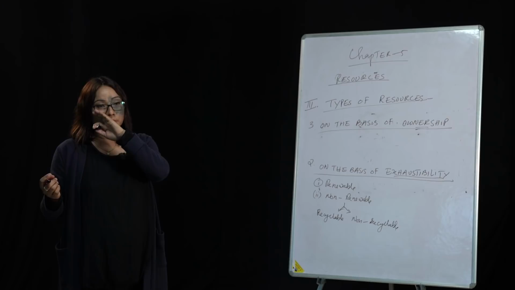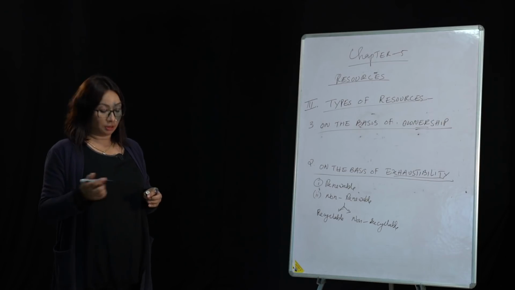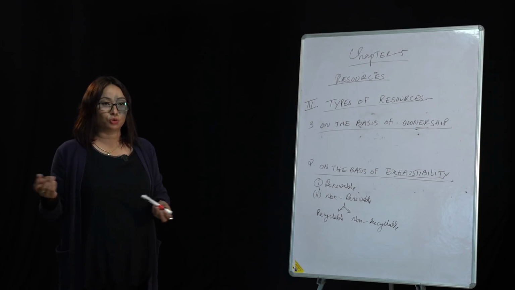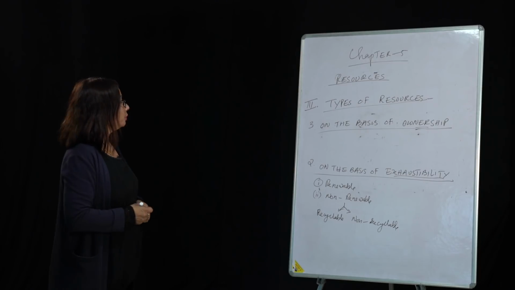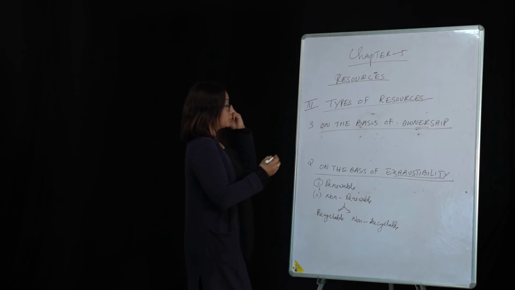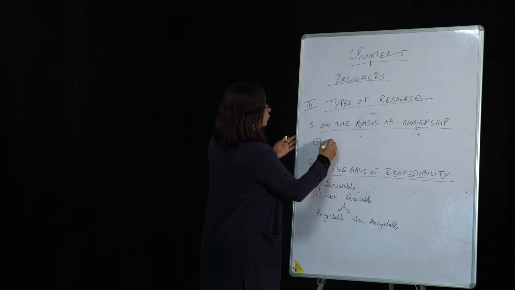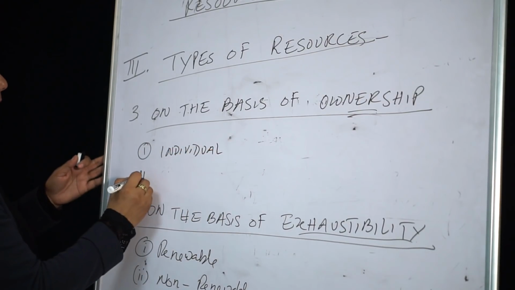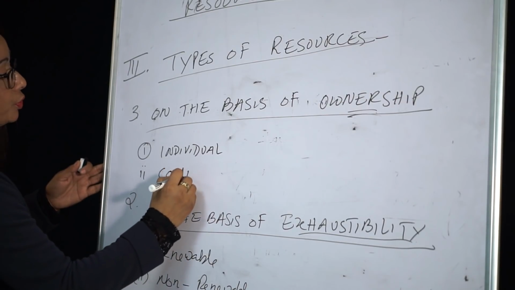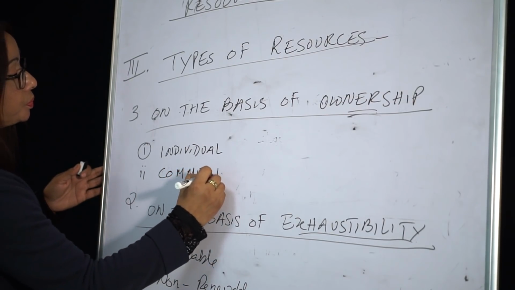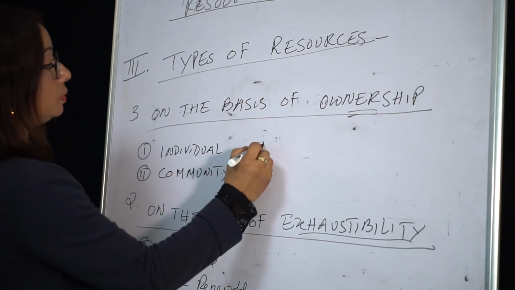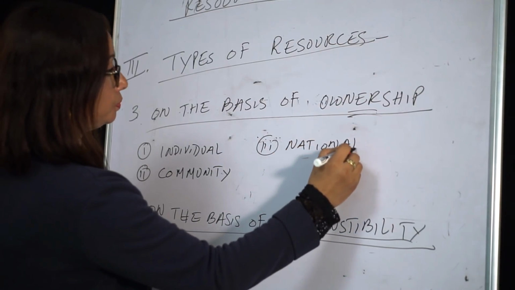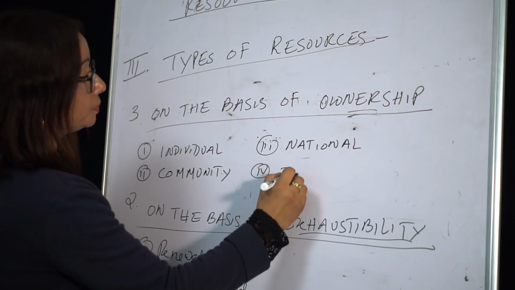Who owns it? An individual private person owns it, a community owns it, a nation owns it, or many countries, the international community, own it. So on the basis of ownership, we classify resources as individual, community, national, and number 4, international.